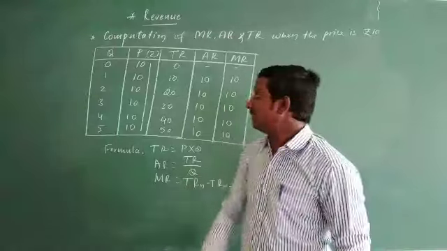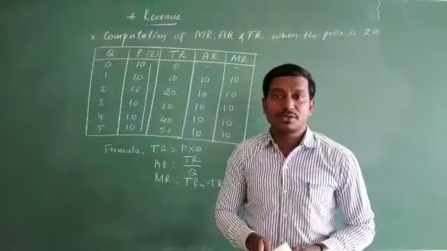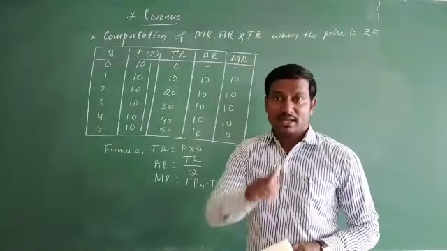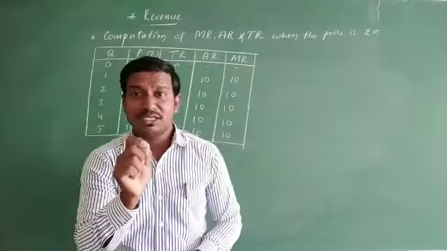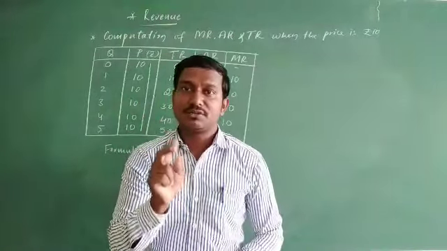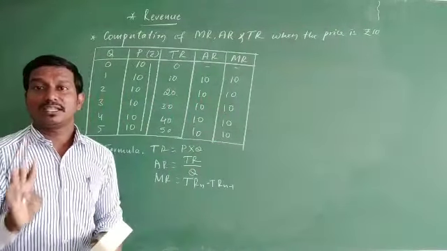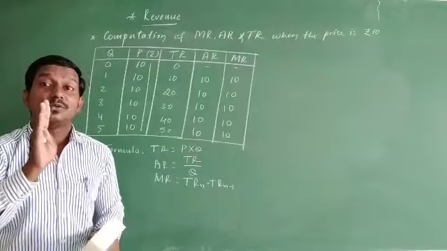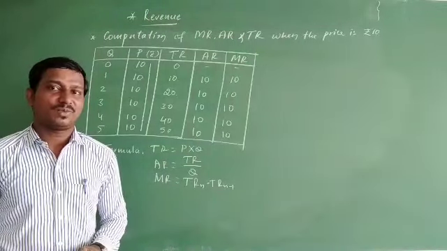Due to that reason, here the average revenue and the marginal revenue are all equal to price. And that is what I already explained in perfect competition. Except at quantity level 0, the average revenue, marginal revenue and the price are all the same or equal. And this is a very important characteristic of perfect competition.